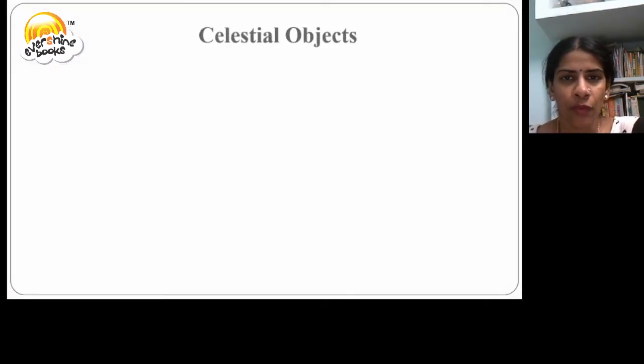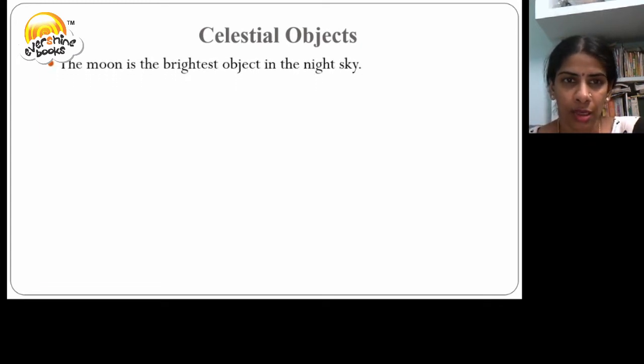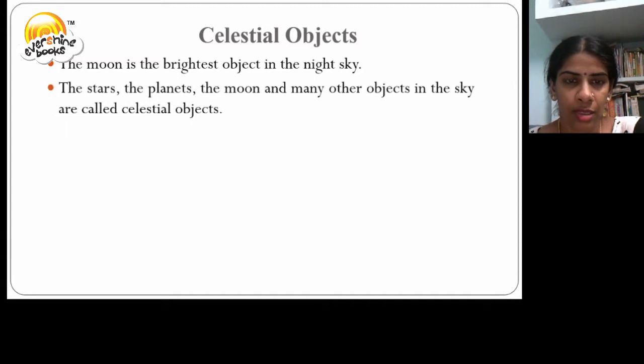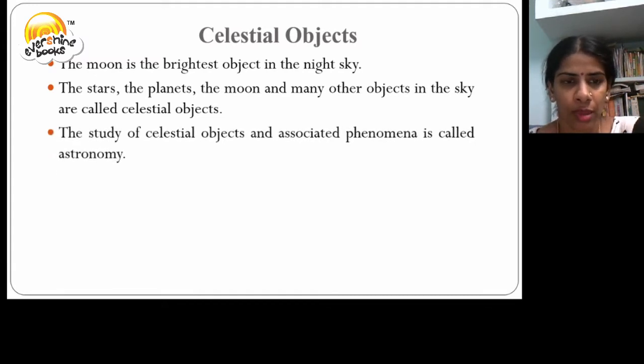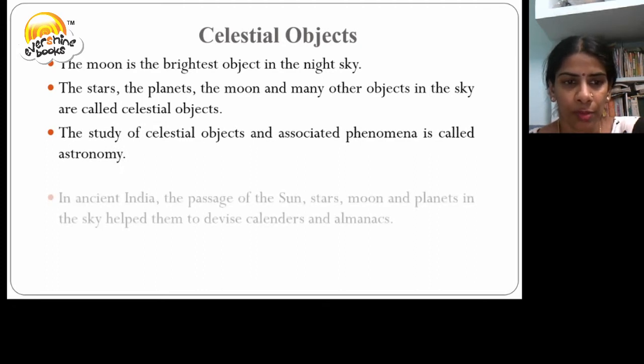What is the meaning of celestial objects? The moon is the brightest object in the night sky. The stars, the planets, the moon and the other objects in the sky, we'll call it as the celestial objects. The study of celestial objects and associated phenomena is called astronomy.